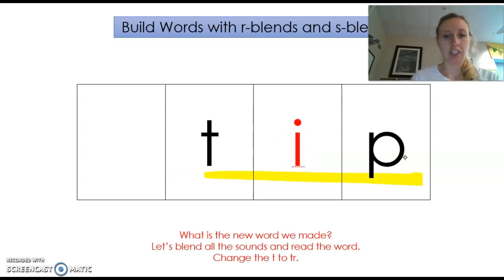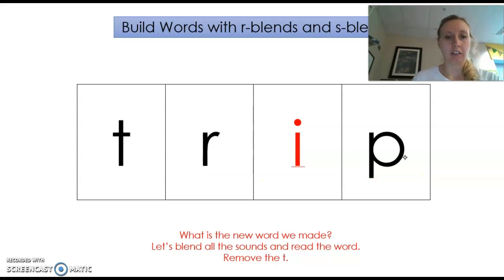Change the a to i. Tip. Change the t to tr. Trip. Get rid of the t. It becomes rip. Change the r to g. Grip.